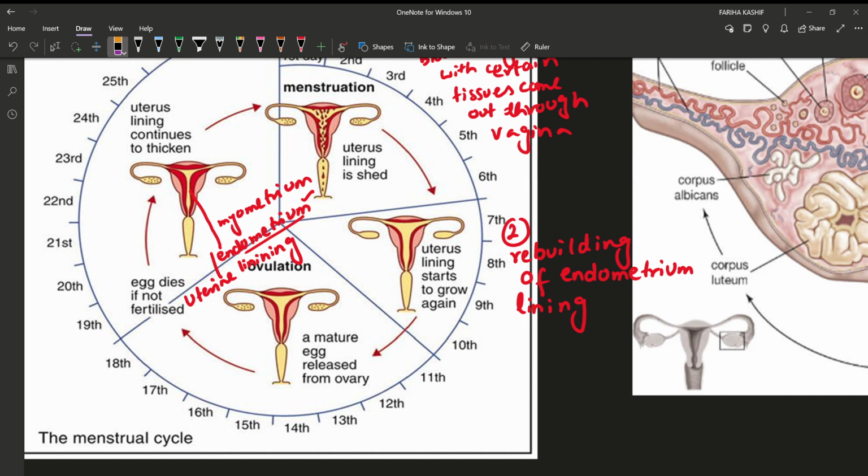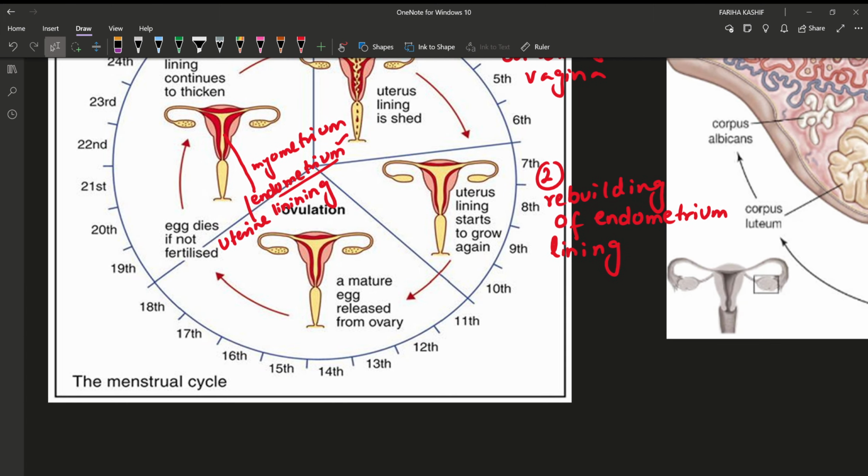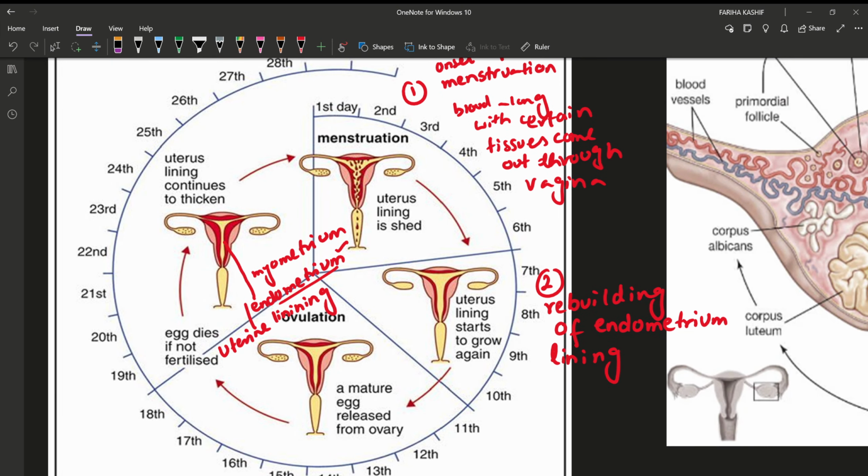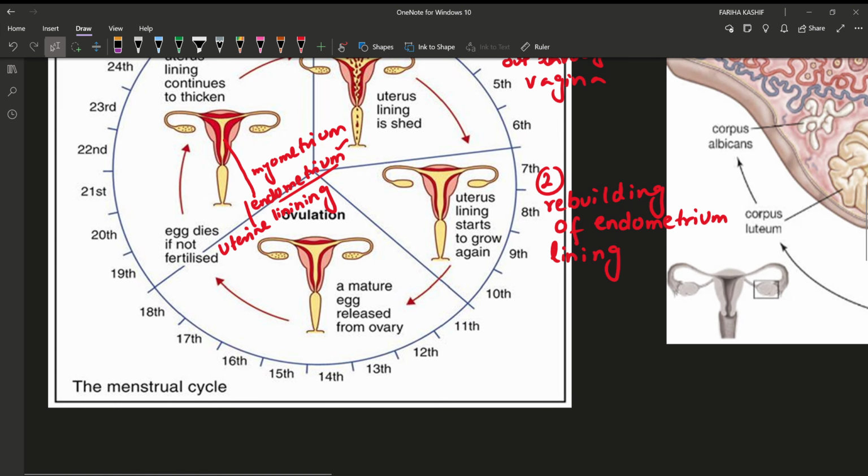Okay, so what happens next? There should be the rebuilding of the uterine lining, and then on the 14th day from the onset of menstruation, there will always be ovulation. What is the meaning of ovulation? Ovulation means release of egg from the ovary.